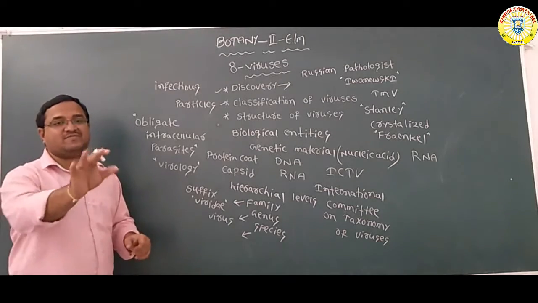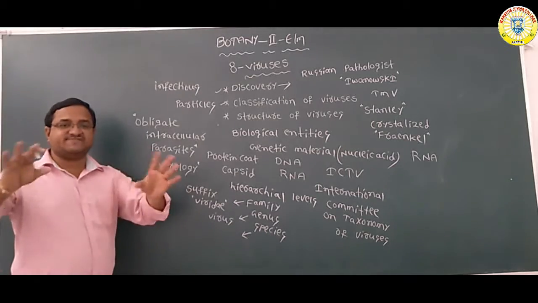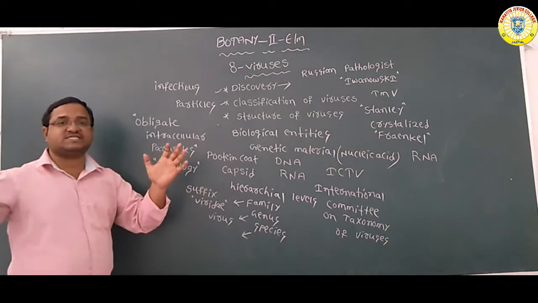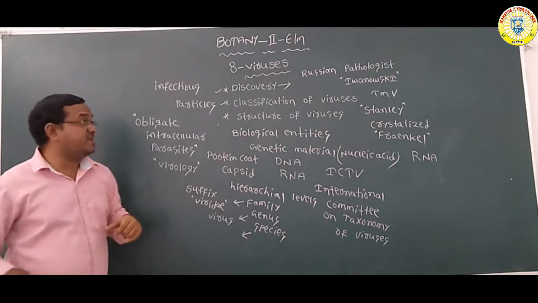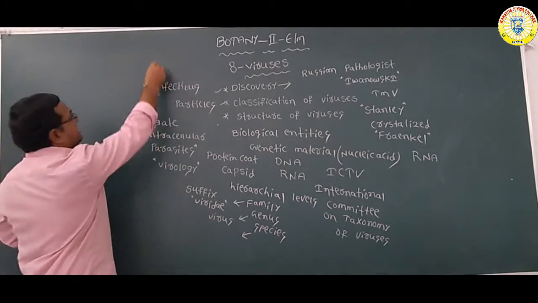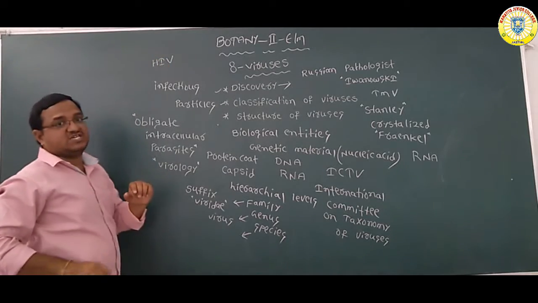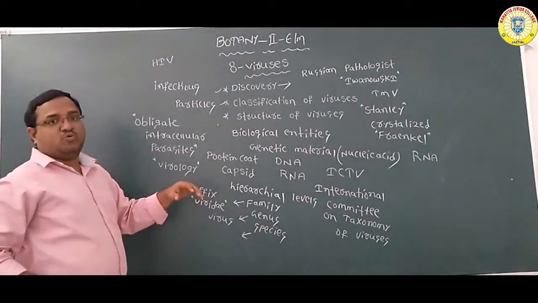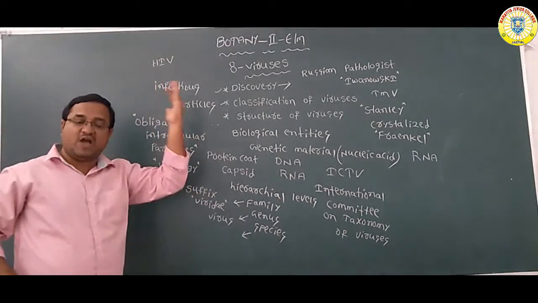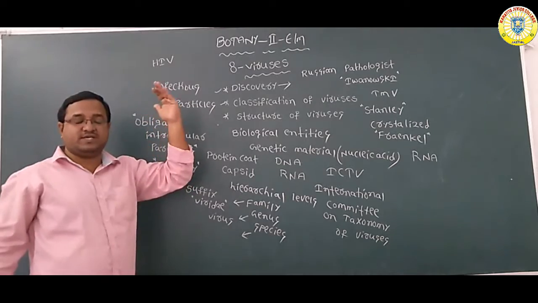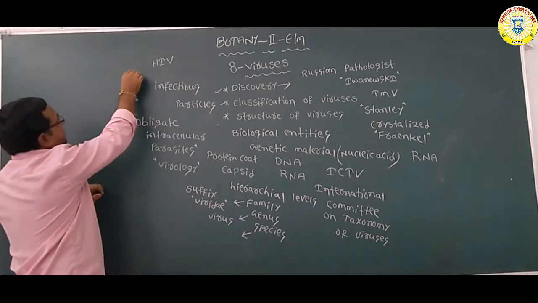Here they give one example. By using this ICTV method, you can classify the virus which causes AIDS, the HIV virus. According to the ICTV, what is the family, genus and species of the HIV virus?